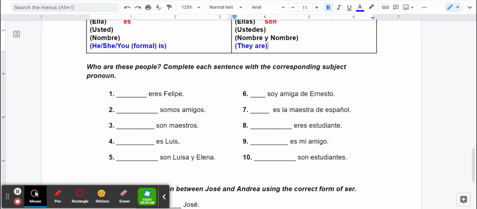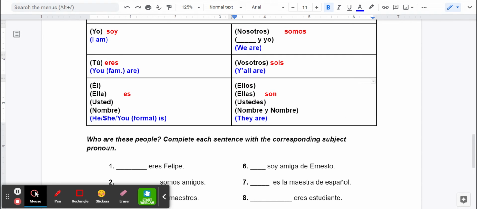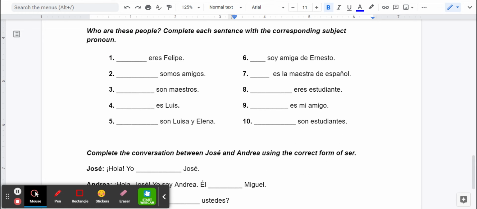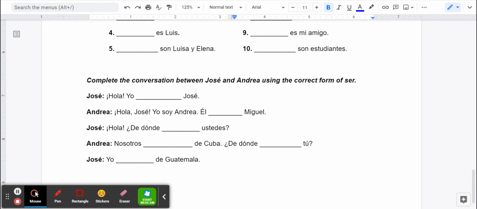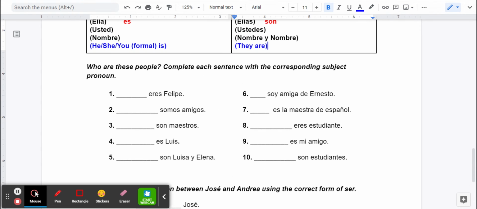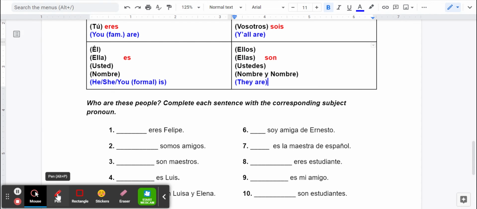I want you to pause the video right now and take a couple of minutes and try these below to see if you can figure out which subject goes with each form of ser. And then go ahead and try the bottom section where you try to put the form of ser in each line. Pause the video now. Did you give yourself enough time to do it? Let's check your answers, shall we?